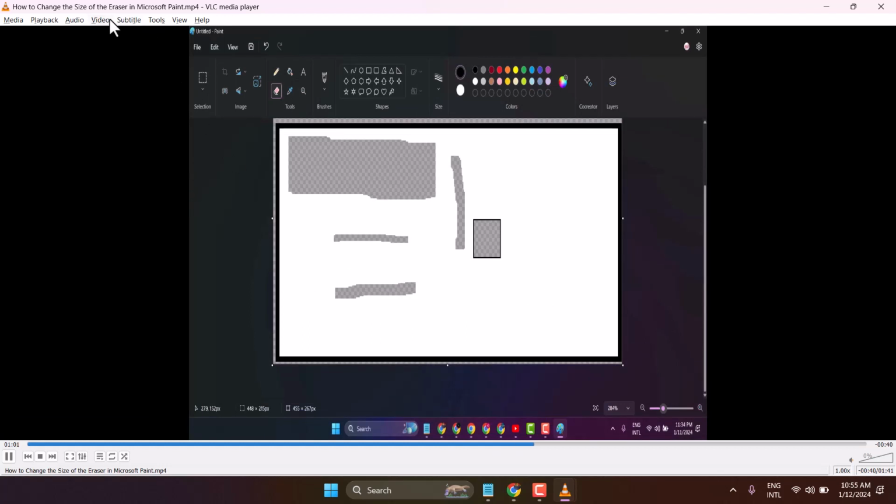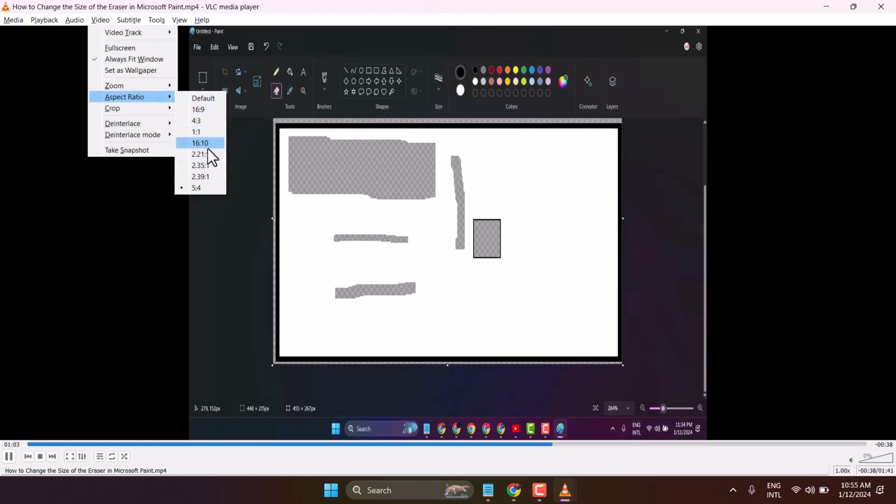So these are where you can select any aspect ratio, and the best way is to just select Default.